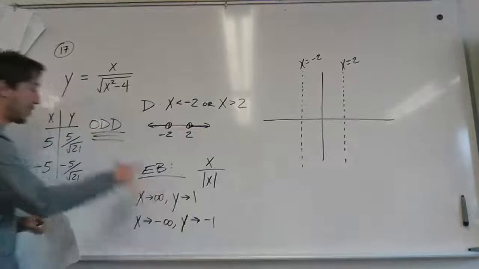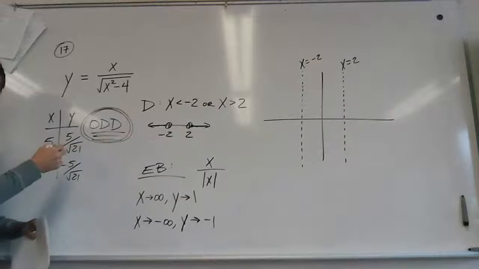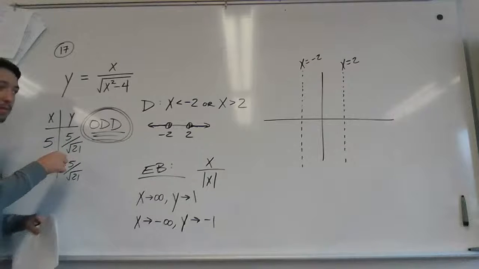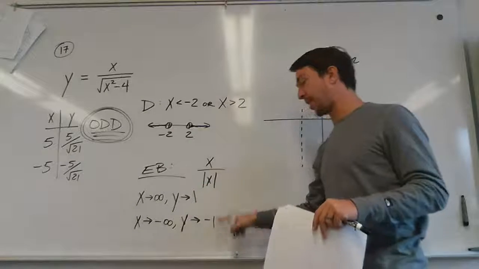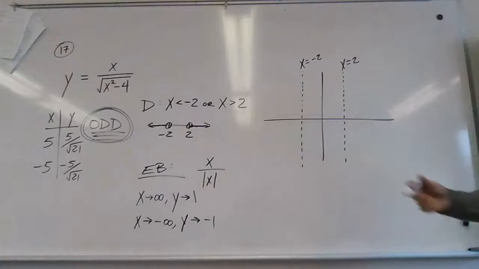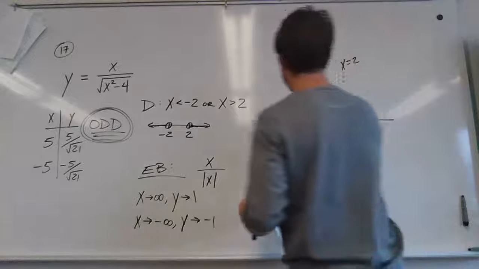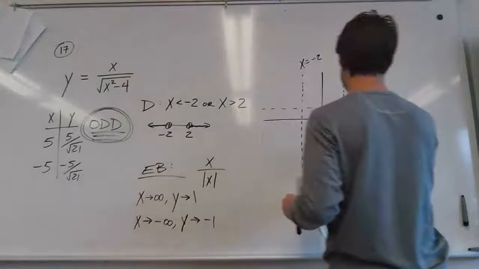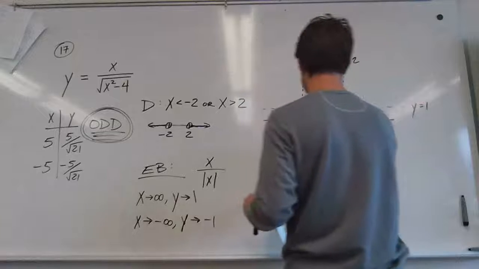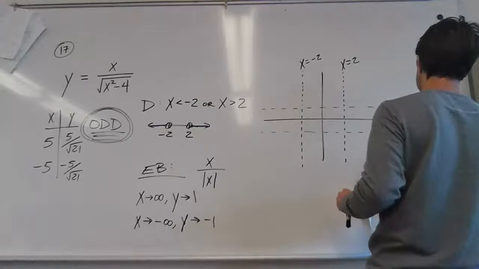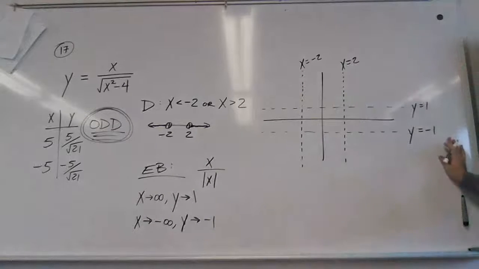By the way, a big hint on that one is the fact that it's an odd function. Oh, because that would be approaching different values. Yeah, for an odd function, if I'm approaching 1 on the right side, I have to approach -1 on the left side. Otherwise, I wouldn't be odd. So this also has a horizontal asymptote of y equals 1 and a horizontal asymptote of y equals -1. Wow. Disgusting. Look at that. No, actually, this is very nice.